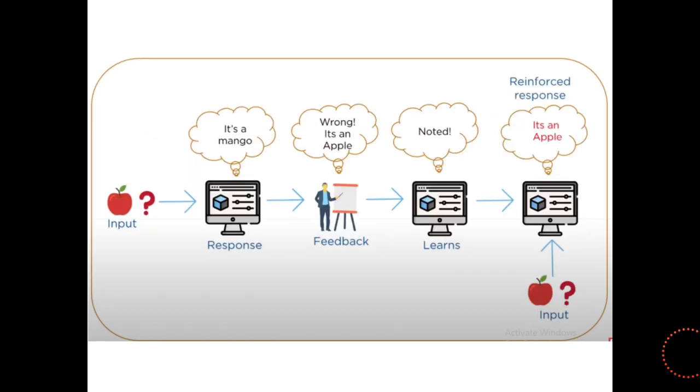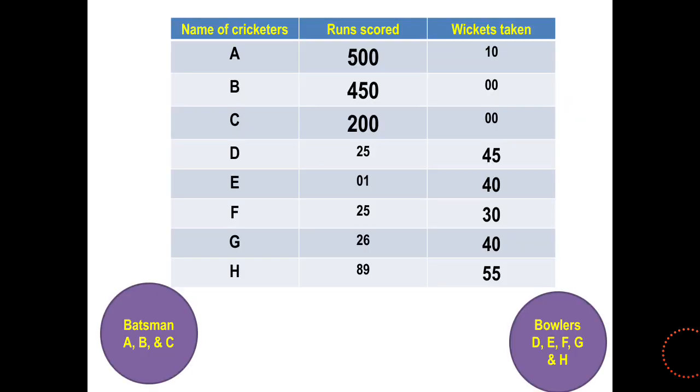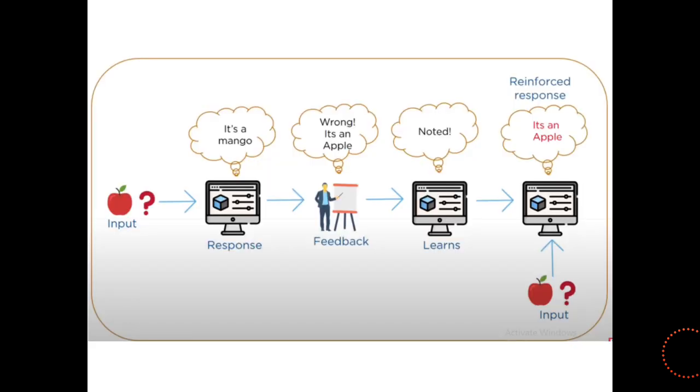Another example: you are having an apple, and the machine says it is mango. You say no, it is wrong, it is an apple. It will note that. So next time when the model is exposed to the same, it will say it is apple. So you are rewarding or giving negative feedback. It is the example of reinforced response, that is reinforced learning, the third type of machine learning.